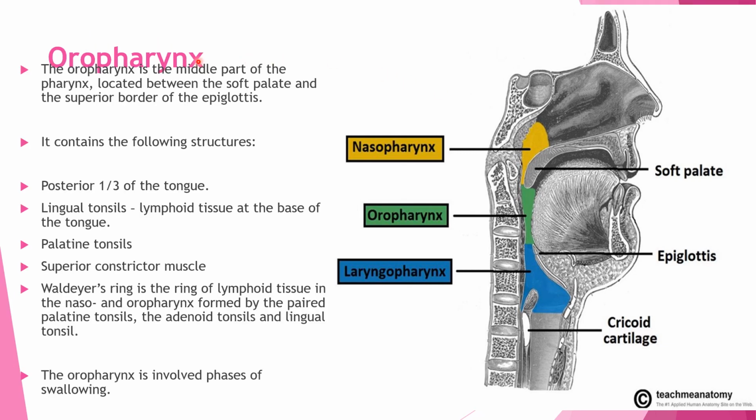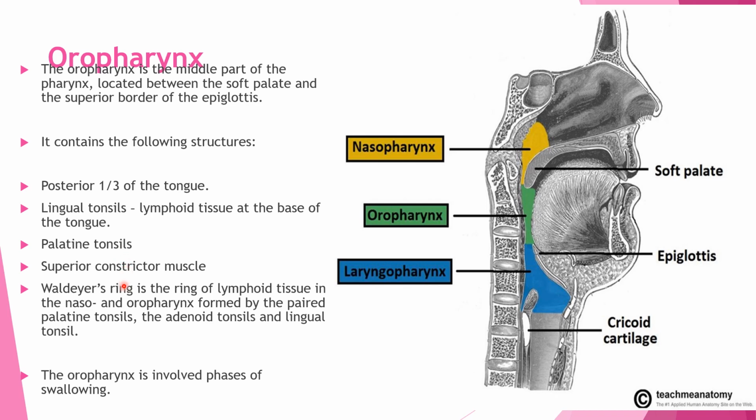Coming to the oropharynx. This is the middle part. It is located between soft palate and epiglottis. This is epiglottis. This is soft palate. So in between we can see the oropharynx. It contains four structures: posterior 1/3 of tongue, lingual tonsil, palatine tonsil and superior constrictor muscle.